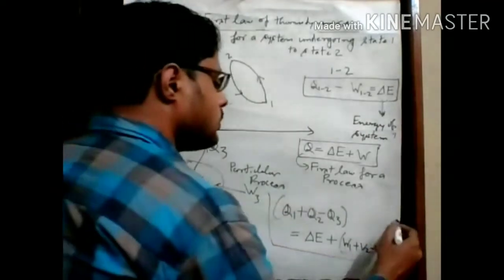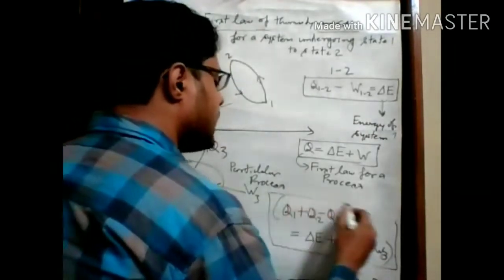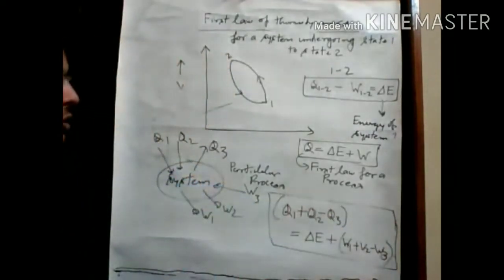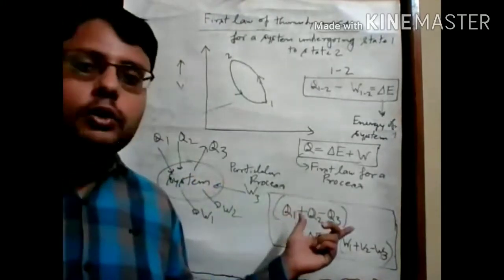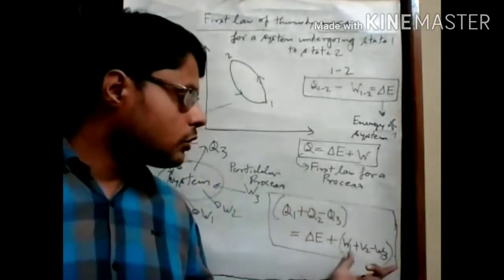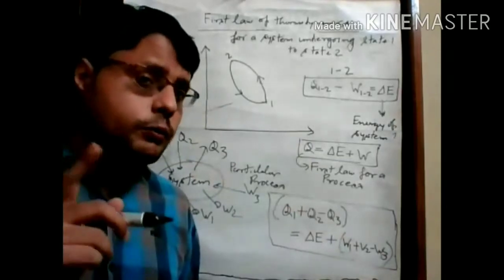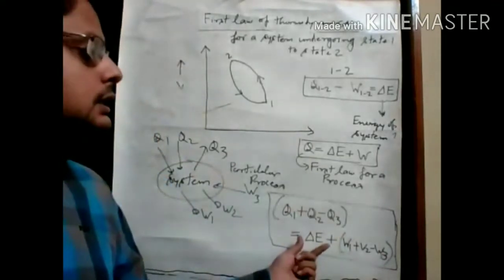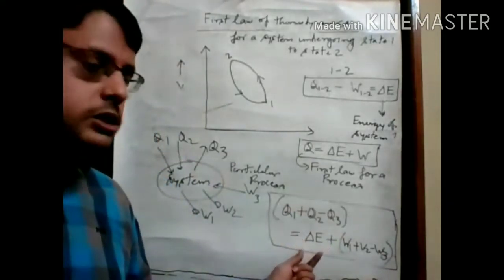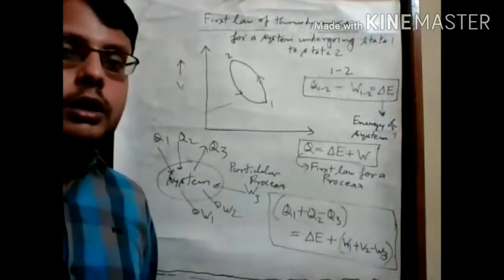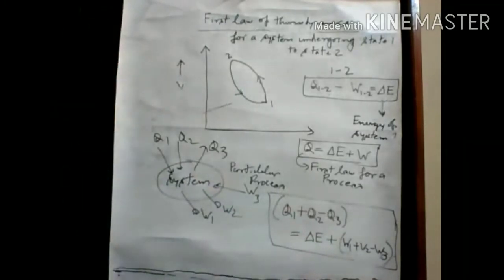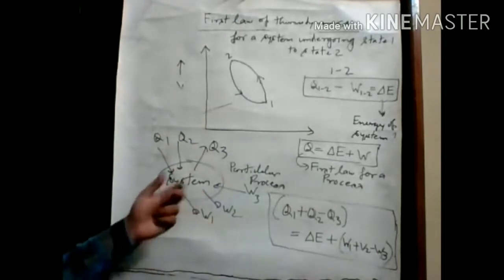So for a particular process, we can write this equation. This is the summation of all amounts of heat and this is the summation of all amounts of work. Since we are talking about a particular process, that's why we insert this energy term delta E.